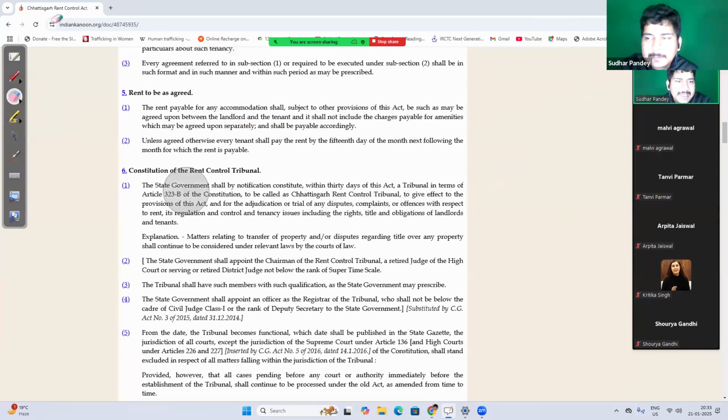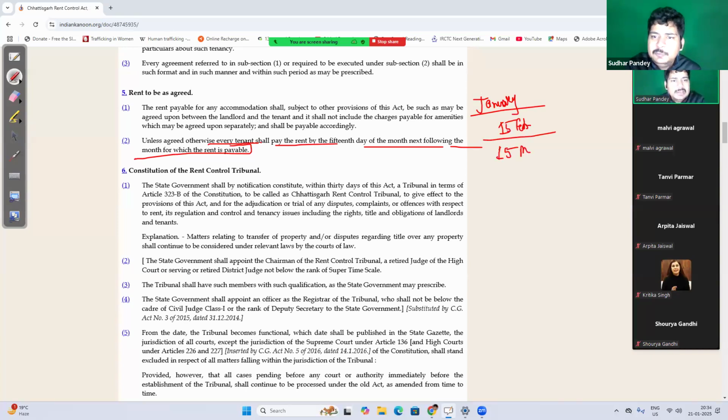Okay, for the amenities which you are enjoying. And unless agreed otherwise, every tenant shall pay the rent on the 15th of the month next following the month for which rent is paid. So जैसे जनवरी का rent है, that has to be paid by 15th Feb. February का rent है, it should be paid on 15th March and so on.